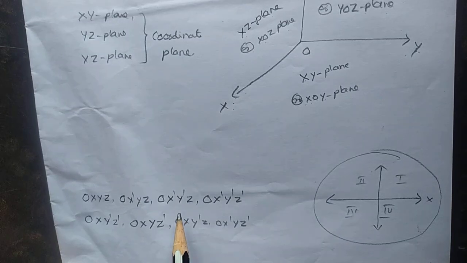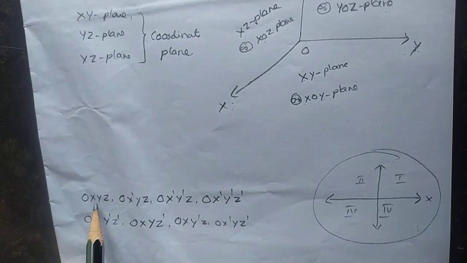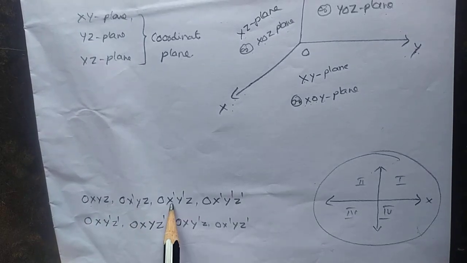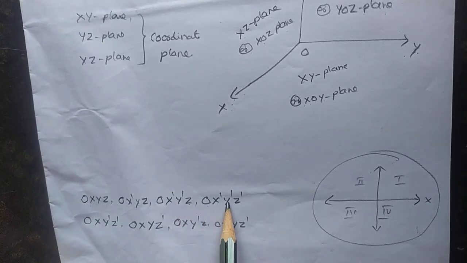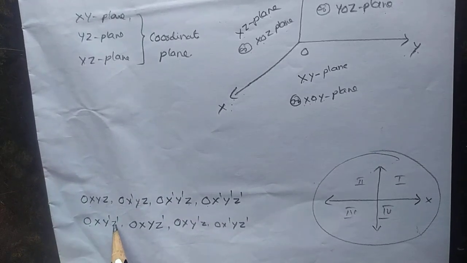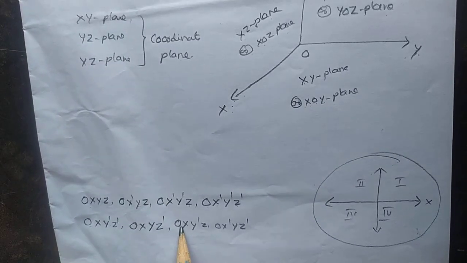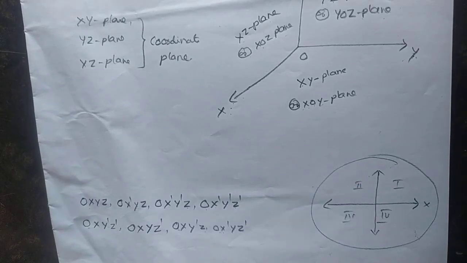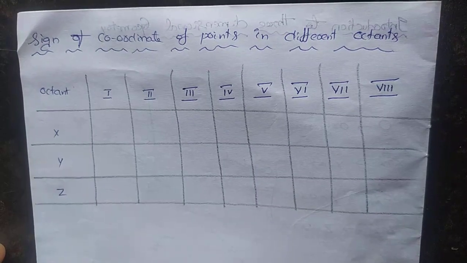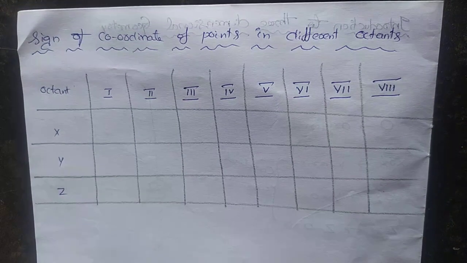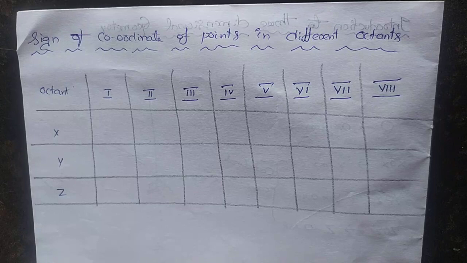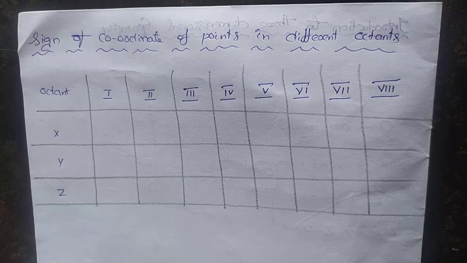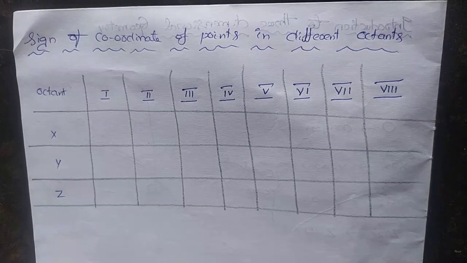Three planes divide the space into 8 octants, namely OXYZ, OX'YZ, OX'Y'Z, OX'Y'Z', OXY'Z', OXYZ', OXY'Z, and OX'YZ'. All these are the 8 octants. Now we know that three planes divide the space into 8 octants. Yes, we have discussed. Now, what about the sign of coordinate of points in the different octants?